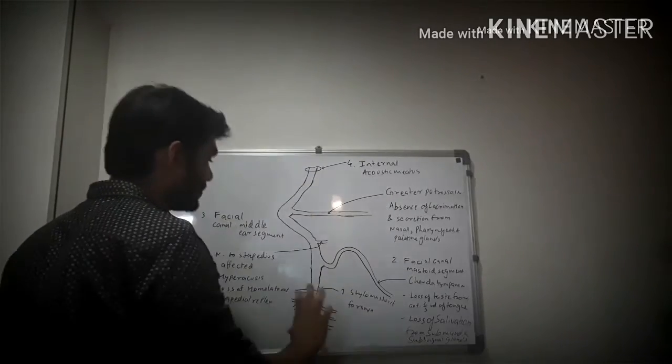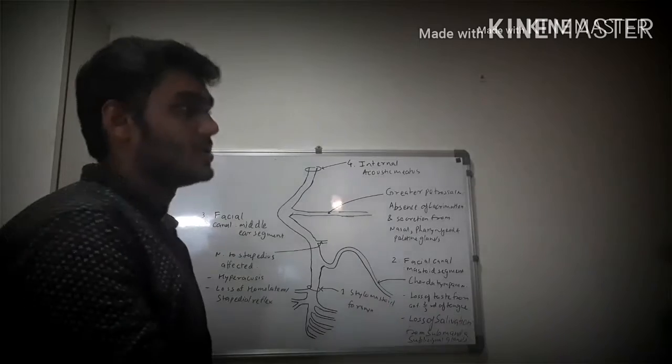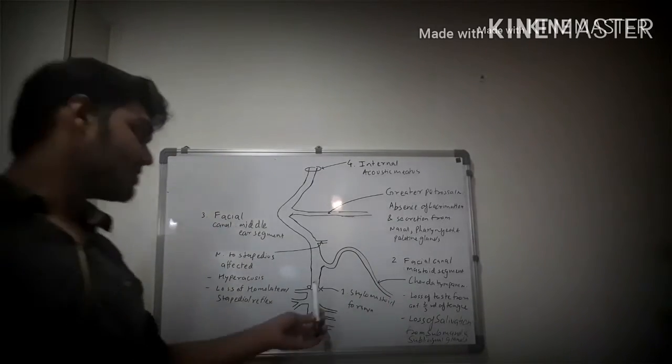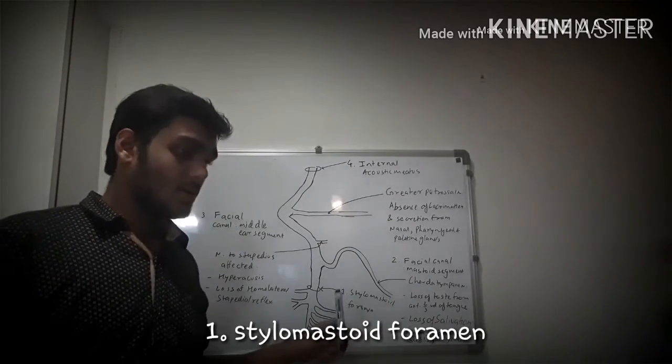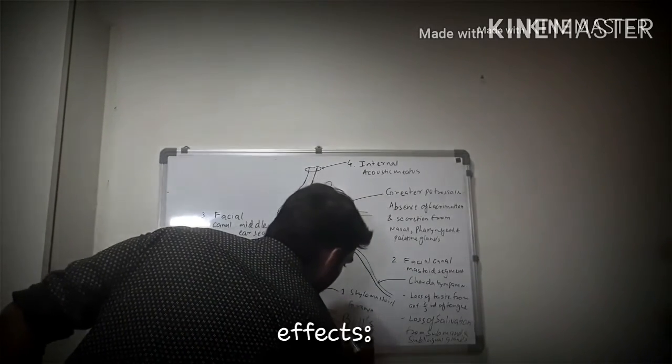If injury occurs here, this much part plus this much part plus this much part will be affected, and so on. So it is additive in nature. Firstly, our first site of injury is the stylomastoid foramen. The injury at the stylomastoid foramen is known as Bell's palsy.